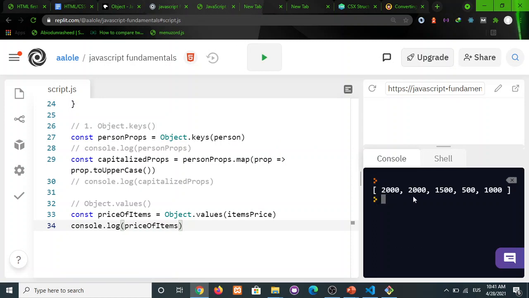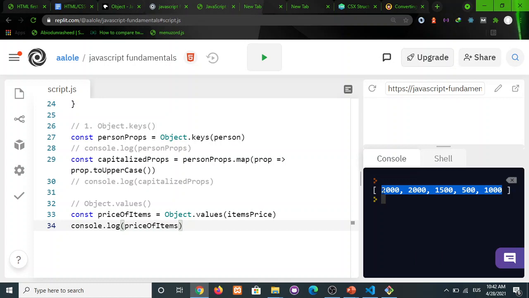Okay, now see, we now have 2000, 2000, and so on and so forth. What this means is that, for example, if I want to know the total price, I can easily calculate my total price from here using any of the array methods that suit that purpose.